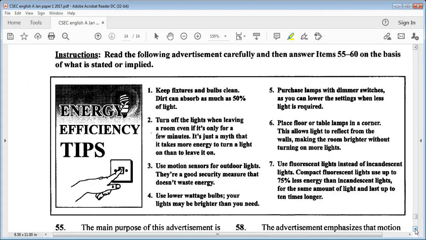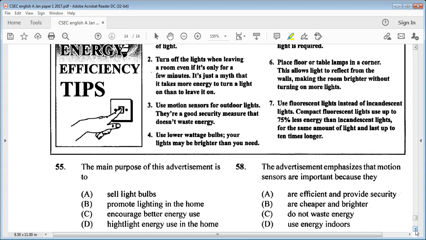This allows light to reflect from the walls, making the room brighter without turning on more lights. 7, use fluorescent lights instead of incandescent lights. Compact fluorescent lights use up to 75% less energy than incandescent lights for the same amount of light and last up to 10 times longer.